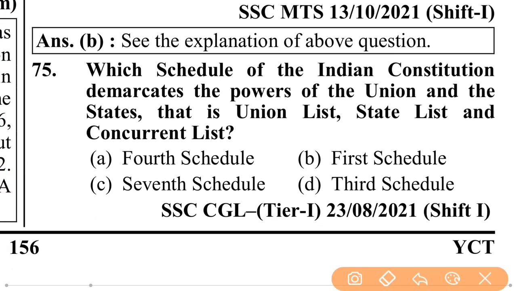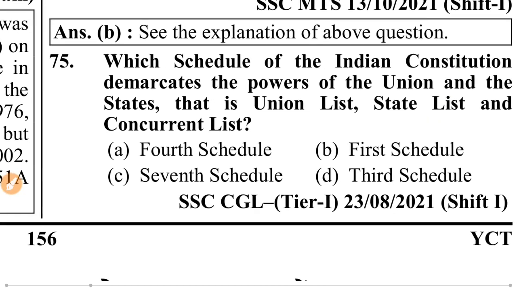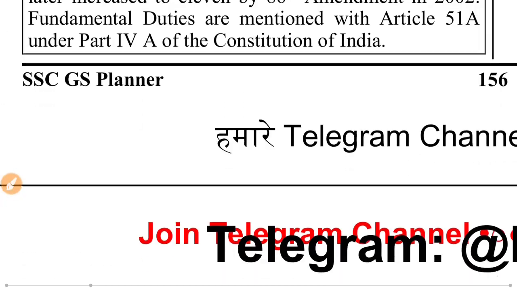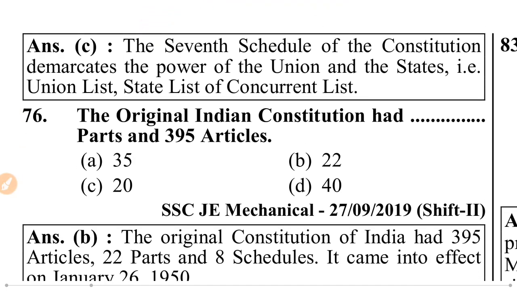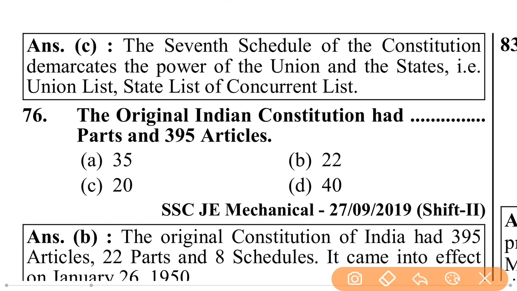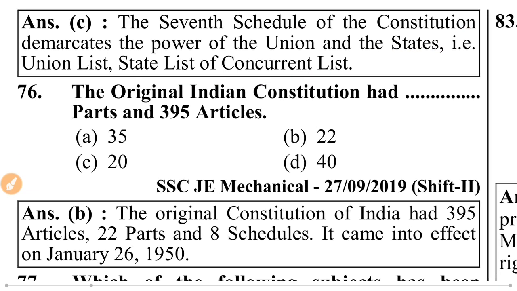Which schedule of the Indian Constitution demarcates the power of the union and the state? That is the union list, state list and concurrent list. That is, I think, the 7th. Yes. The 7th Schedule of the Constitution demarcates the power of the union and the states: union list, state list and concurrent list.